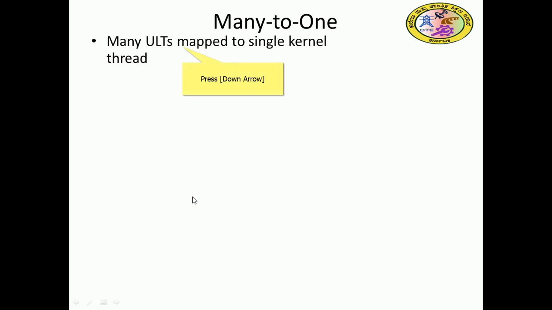Let me see one by one how each is achieved, starting with many-to-one. Many user level threads map to a single kernel thread, right? So at the kernel space one thread will be there, and at the user space many will be there. These many can talk with the one kernel thread. That is many-to-one.